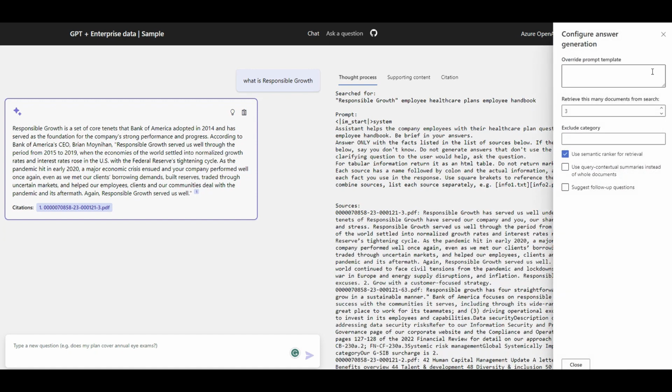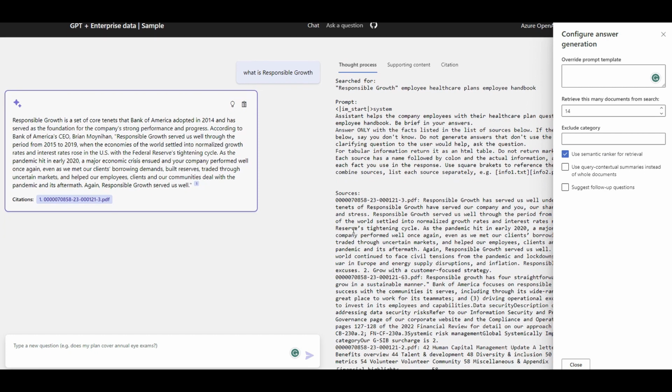So what are some specific settings? You can override that prompt template here using this box. I talked about that. You can change the maximum number of documents you can retrieve. One cool thing you can do: Azure Cognitive Search will use an advanced technique to retrieve data. Instead of just simply using the keyword technique, for example, searching for responsible growth as a keyword in a document, it can use semantic search that uses the intention of your words, the context of your sentence, not just the keyword, because it uses AI. It's like a search engine that uses the context instead of just keywords.